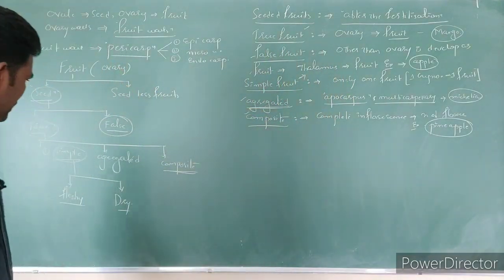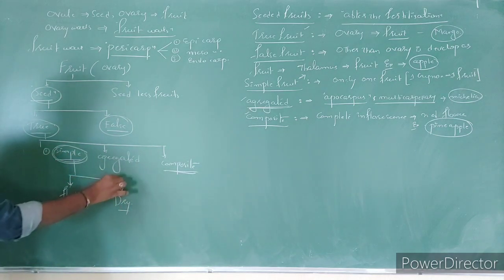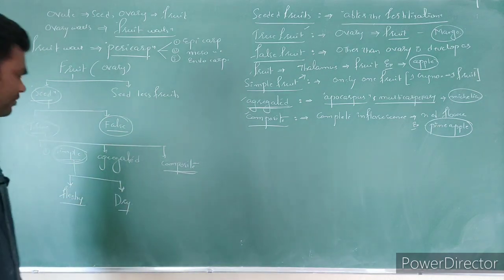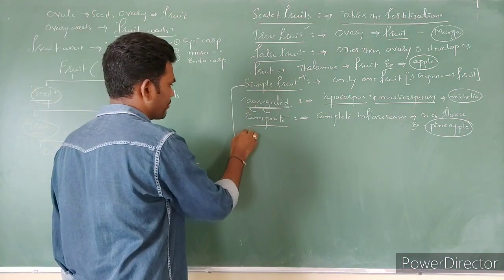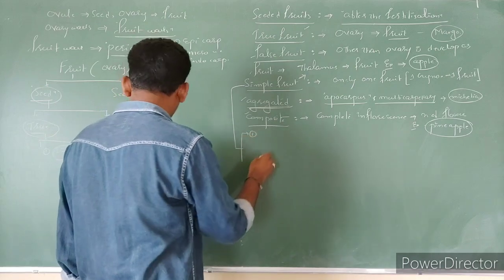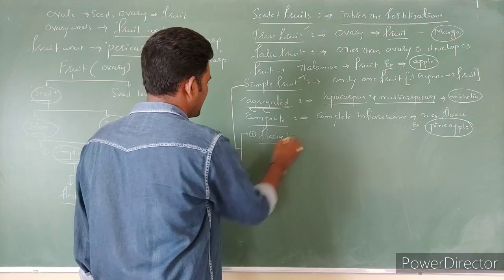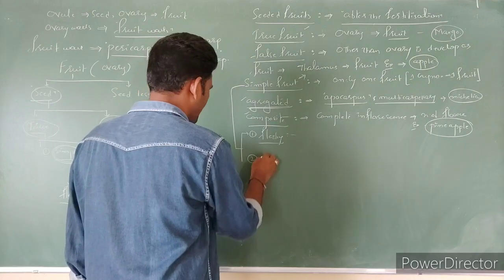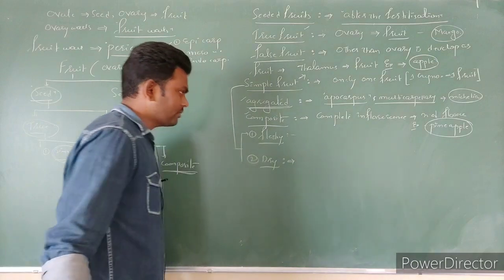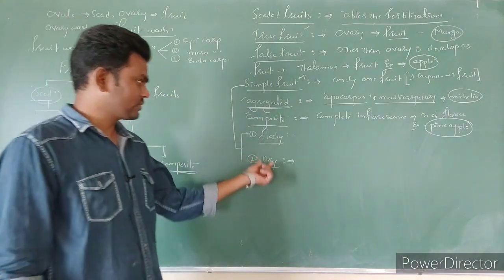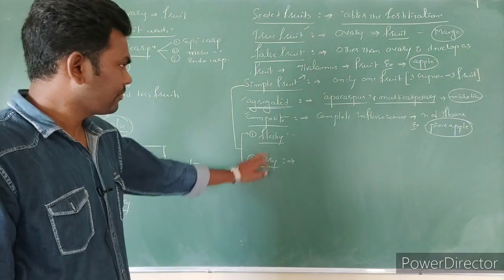So such we can call as what? Composite fruit. And here in NCERT, simple fruits are given in two types: one is fleshy fruits, one is dry fruits. So what is the difference between fleshy fruits and dry fruits? The major difference is here.